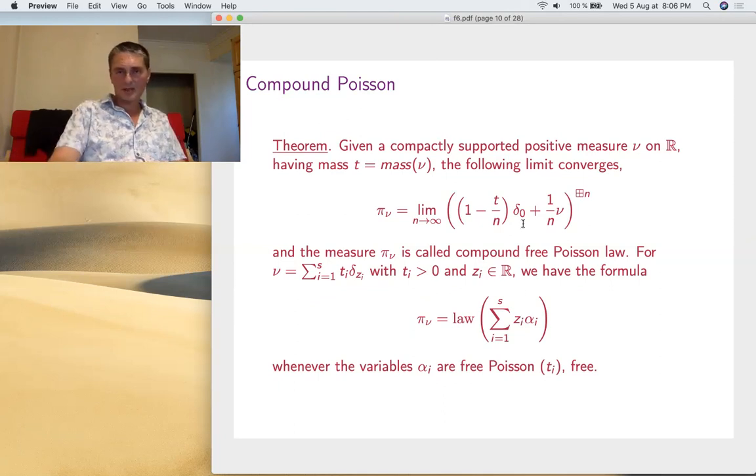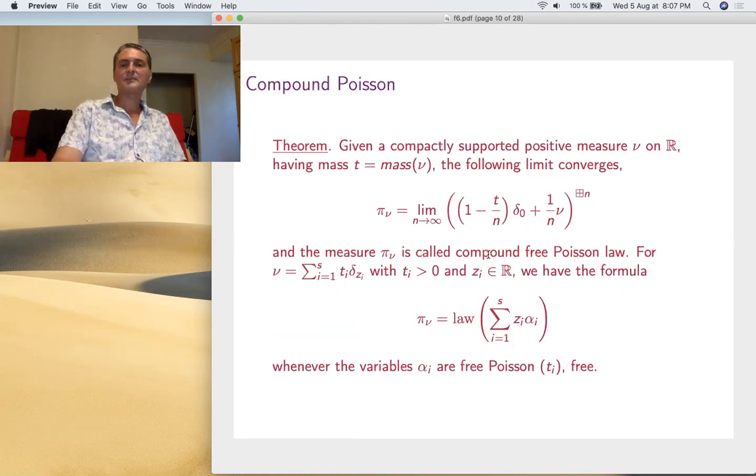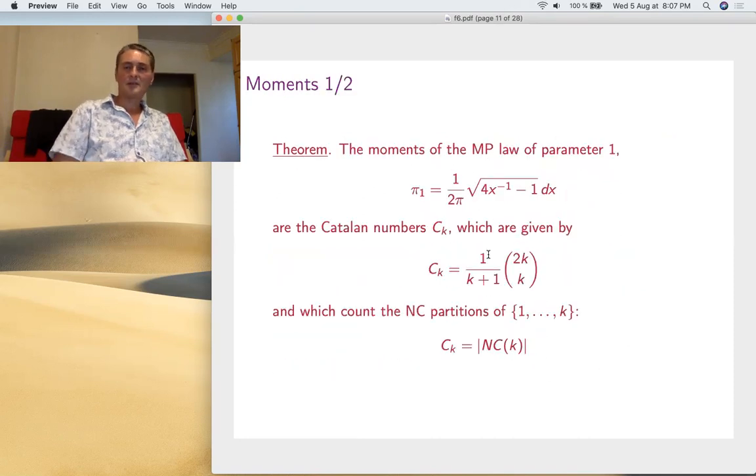And of course, once again for t delta 1, let's check. This is the Poisson limit theorem. And here what do I get? So nu is t delta 1. I just have one Poisson of t variable, and the coefficient is 1. So I get Poisson of t. Okay, so this generalizes the previous result. We'll need all this.